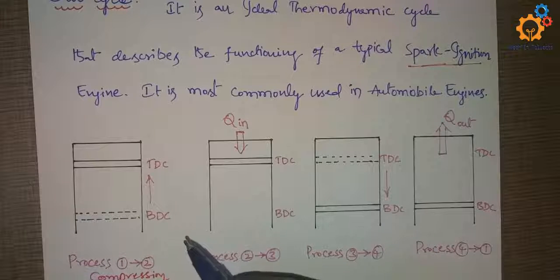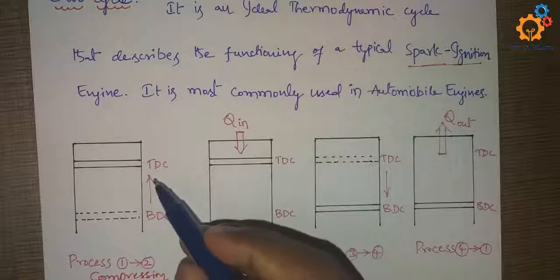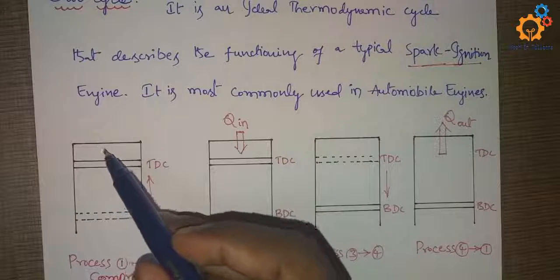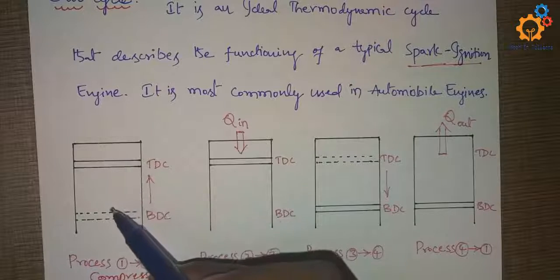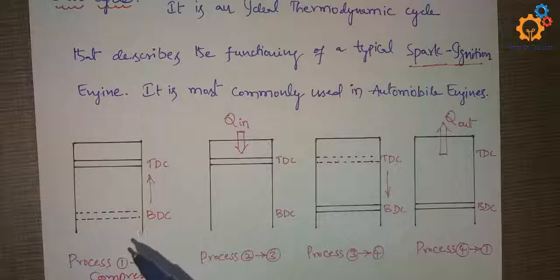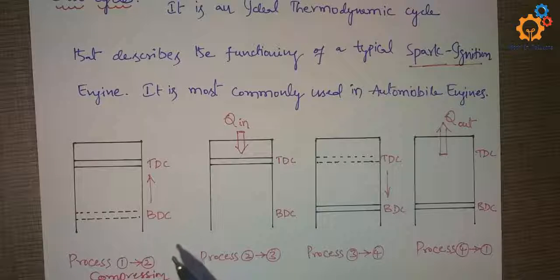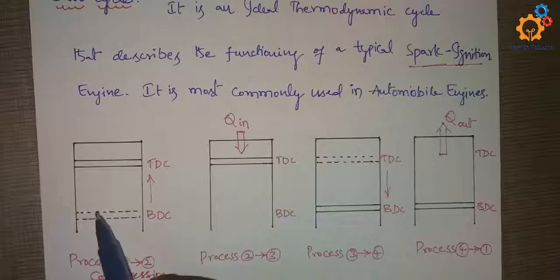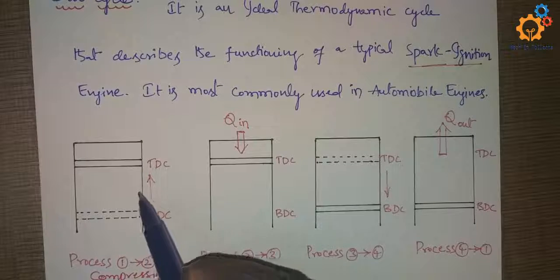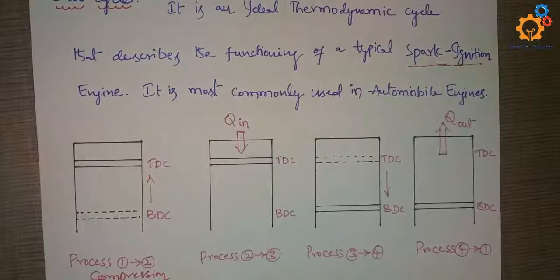In an actual cycle, it starts with the suction process where the inlet valve opens and the air-fuel mixture comes into the cylinder, but here we made some assumptions, right? We made the first assumption that the working fluid is only air, and theoretically we assume that air is already in the cylinder. That is why we start with the compression process first.